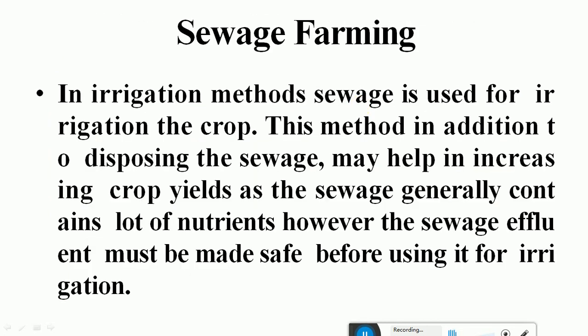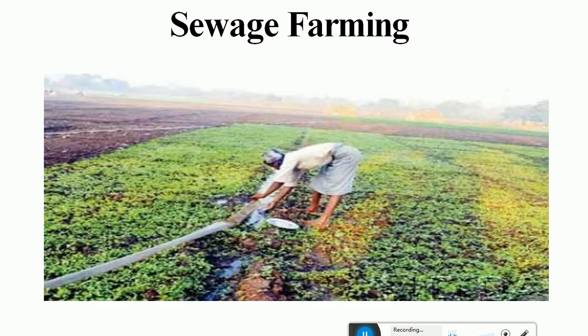Then instead of simply discharging onto the land, if you consider carefully, we can use this wastewater for sewage farming. As you know, sewage contains many nutrient-rich contents like nitrates and phosphates, which are very important for the growth and development of plants. So we can use the wastewater for irrigation purposes. That technique we call sewage farming. So instead of simply discharging onto the land, we can use the wastewater for sewage farming.